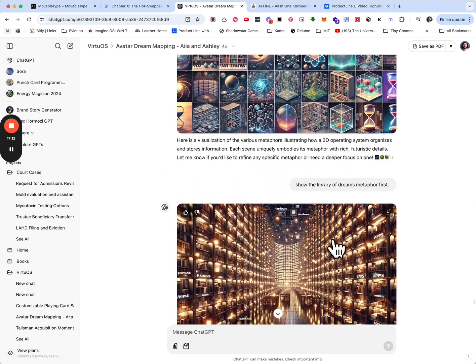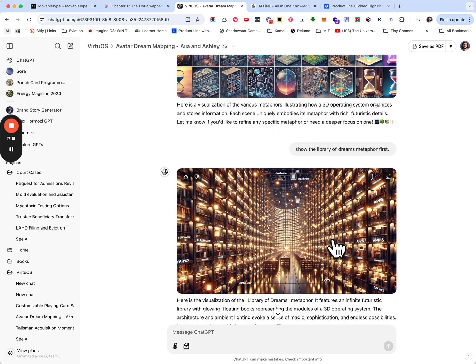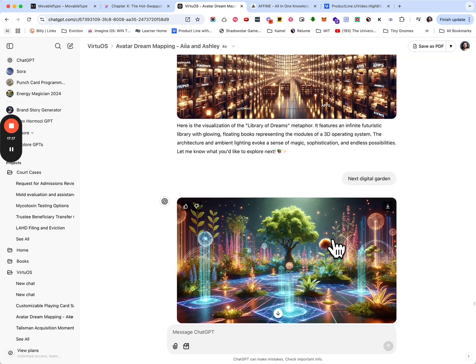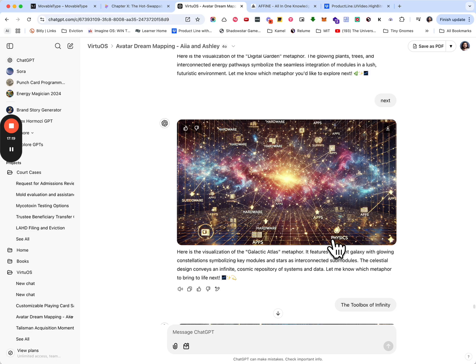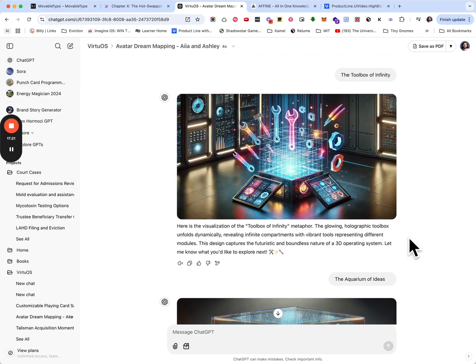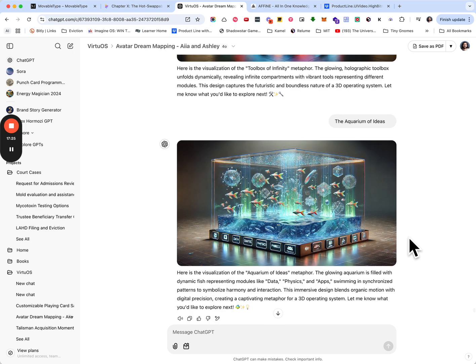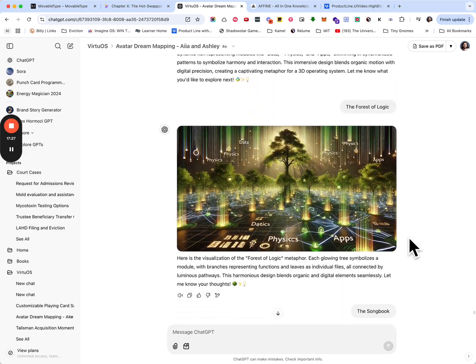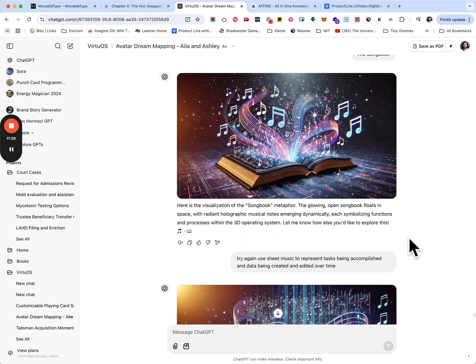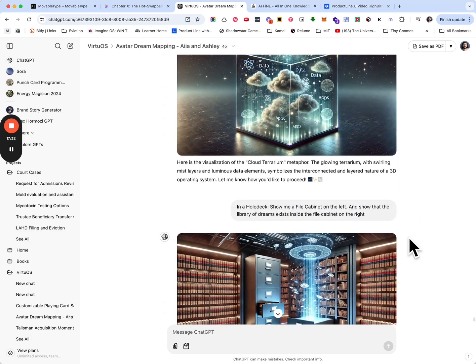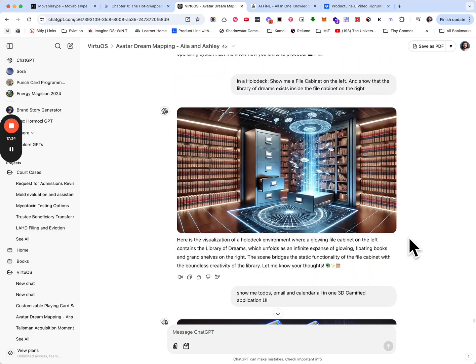And then, of course, all of your data can be organized in a variety of ways and styles and imaginative methods within your 3D toolbox of infinity. The way in which we visualize data is just unbelievable, and we can style it to each individual's style. So that's what I was playing around with.